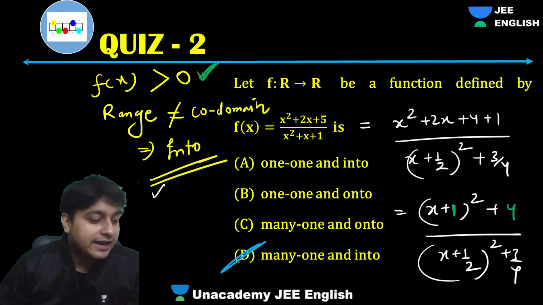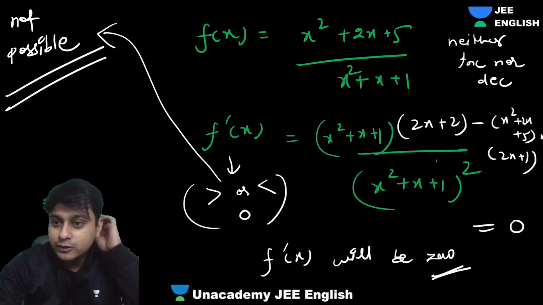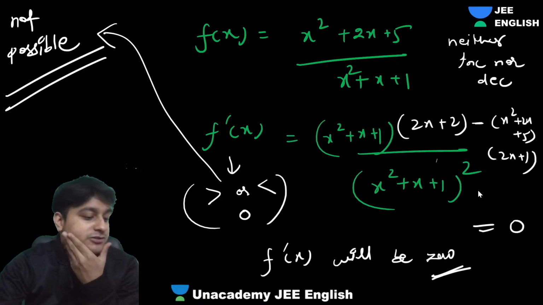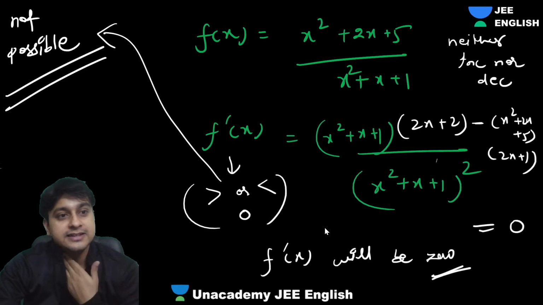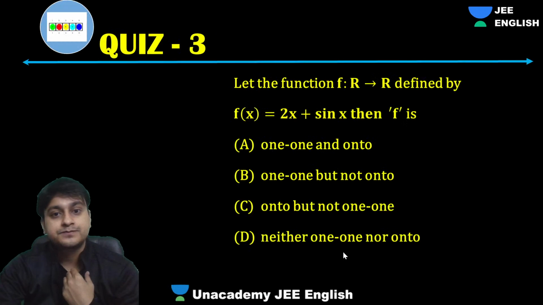So many-one and into. Very good. Rani has obviously got the values. Yes, we can see here the 2x cube and 2x cube will cancel. We'll get a quadratic that will be solvable. Understood, guys? So it is many-one and into. Chalo, next problem.